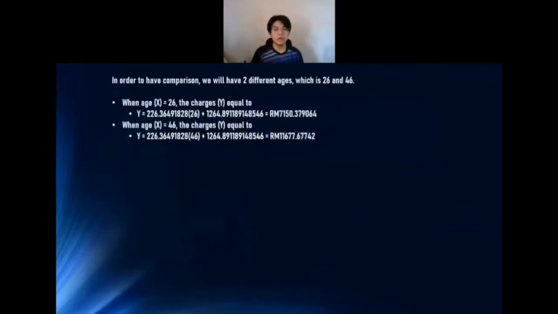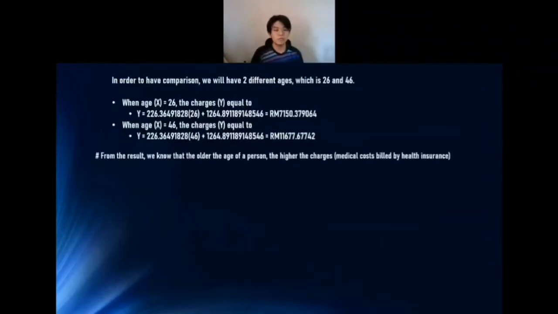So in order to have a comparison, we have two different ages, which are 26 years old and 46 years old. When age, which is the predictor, equals 26, the charges, which is the target, equal 7,150.379064, while when the age equals 46 years old, the charges will be 11,677.67742. From the result, we know that the older the age of a person, the higher the charges of the medical cost bill by health insurance.